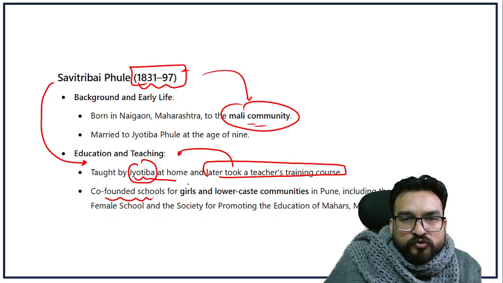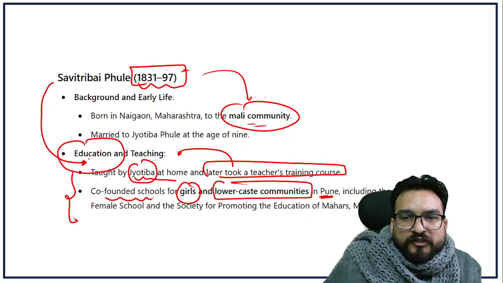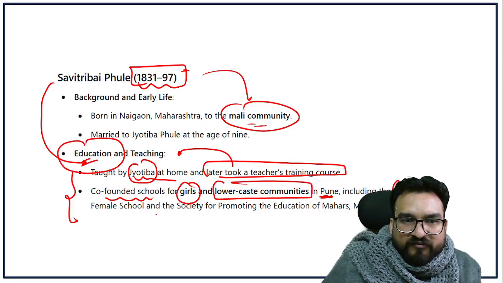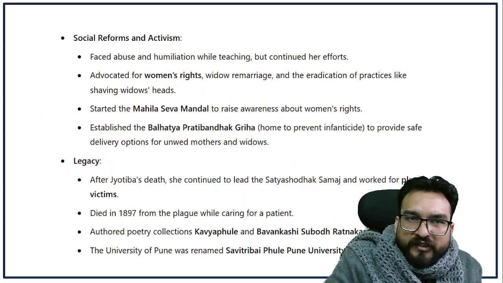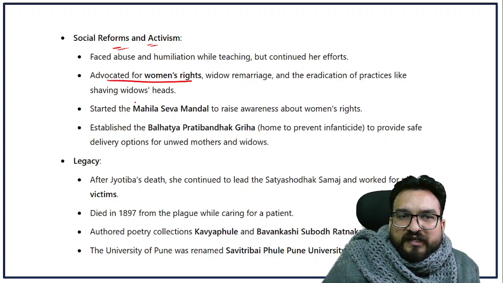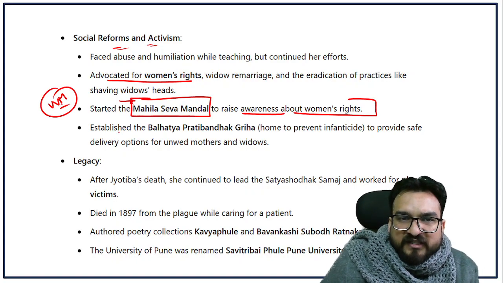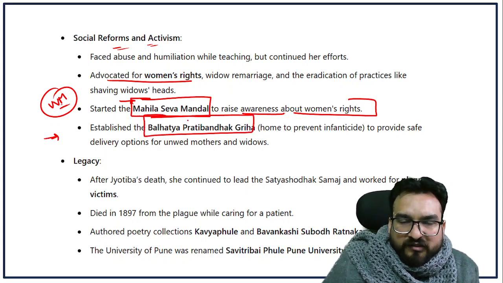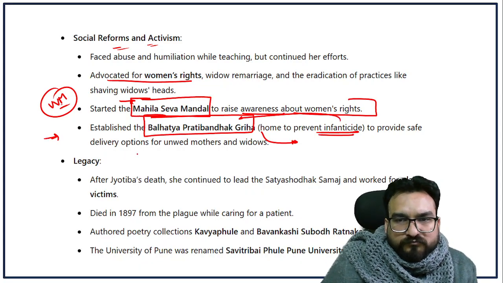She co-founded schools for girls and lower caste communities in Pune, and she did a lot for women's education, including the Native Female School and the Society for Promoting Education of Mahars, Mangs, and others, the low caste communities. She also did social reforms and activism. She advocated for women's rights. She started the Mahila Seva Mandal, very important, guys, mark this, to raise awareness about women's rights. She established the Bal Hatya Pratibandhak Griha to prevent infanticide. So she formed this group too. Very, very important, their contribution, guys.